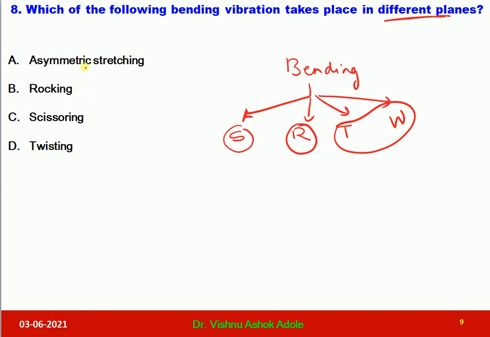So here we have asymmetric stretching. It is not a type of bending. Okay, so we have options rocking, scissoring, twisting. As I discussed with you, rocking is an in plane vibration, scissoring is also an in plane vibration, twisting is out of plane. So there are 2 out of plane, twisting and wagging, and twisting is given. So option D is the correct one. You have to remember these vibrations. There are 4 types of bending vibrations. Let us solve question number 9.